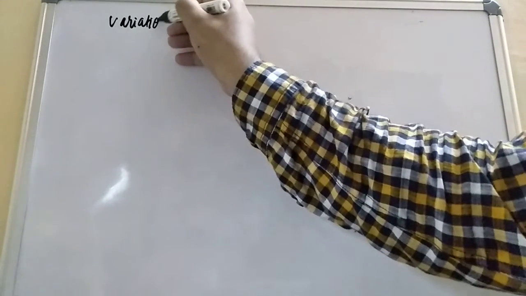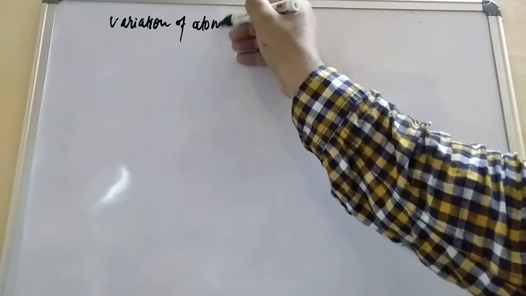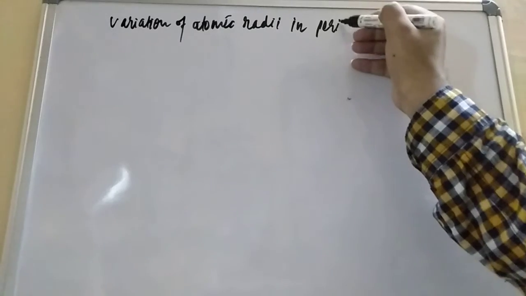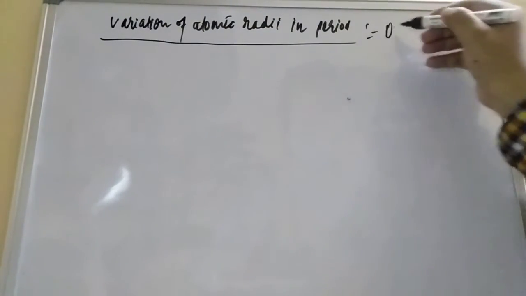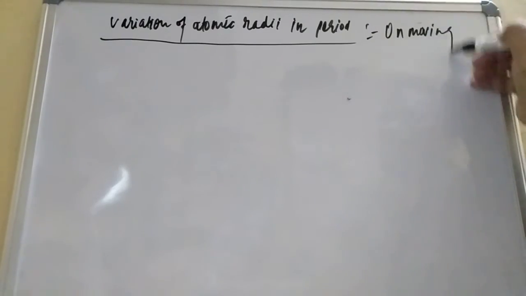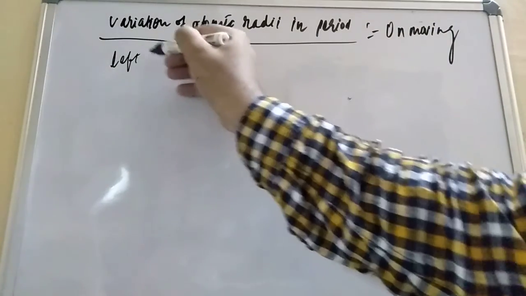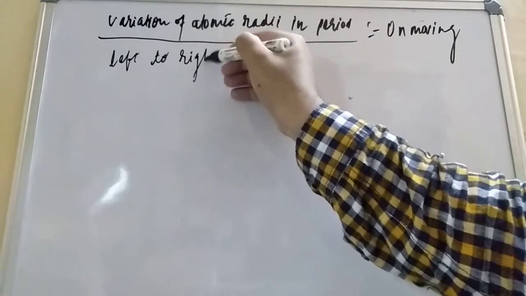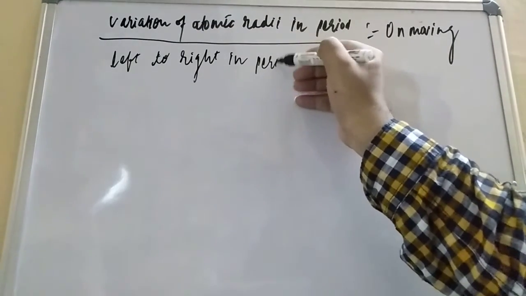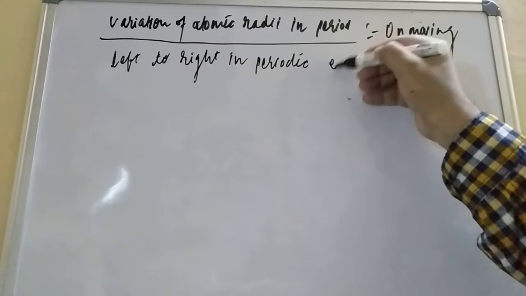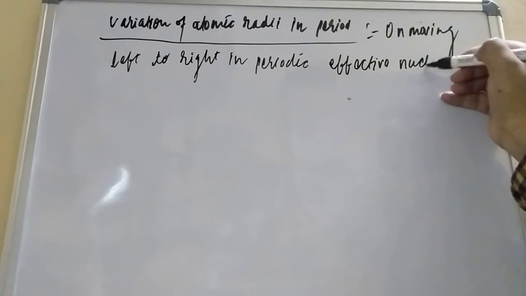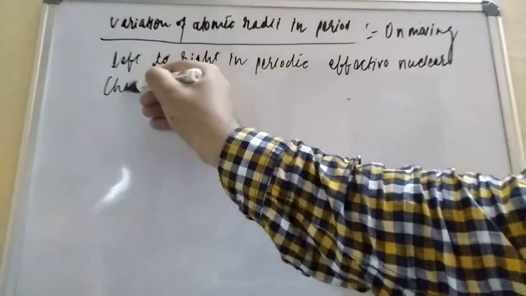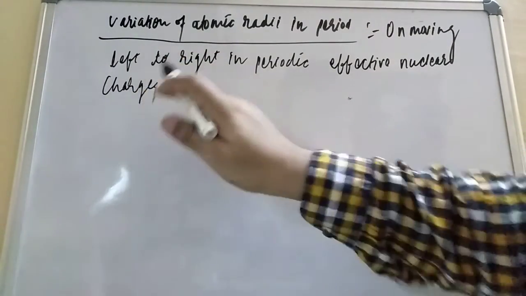Dear friends, here is what we can write: on moving left to right in the periodic table, the effective nuclear charge increases.